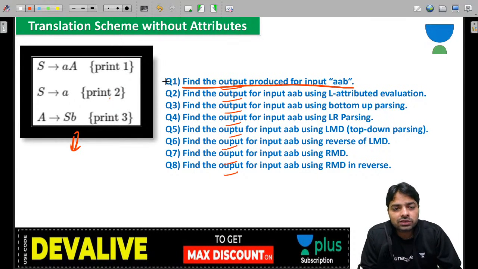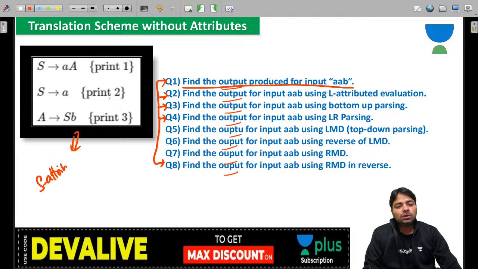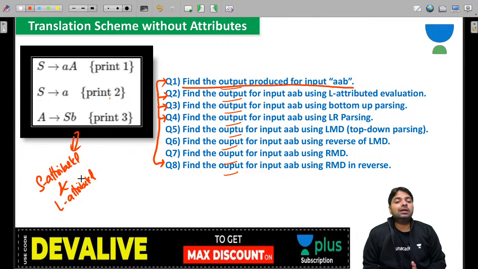So now question 1, question 2, question 3, question 4 and also the reverse of RMD, question 8, will give the same answer, because the grammar looks like S attributed even though there is no attribute, but translations are at the end. And you can say L attributed because you can look at the translations and decide which kind of grammar it is.